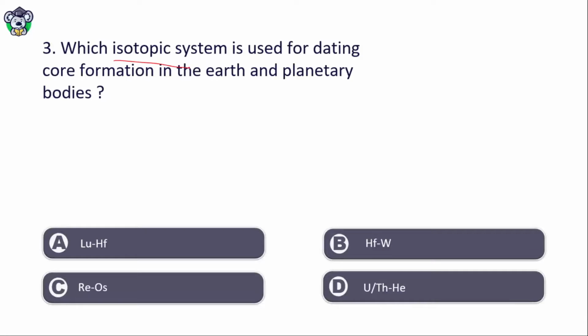Which isotopic system is used for dating core formation in the earth and planetary bodies? Ruthenium, hafnium tungsten, rhenium osmium, uranium thorium, and helium. So which is the right answer? The right answer is hafnium tungsten. Hafnium belongs to which group? That is lithophile. And tungsten is siderophile. So tungsten is incorporated into the core of earth.